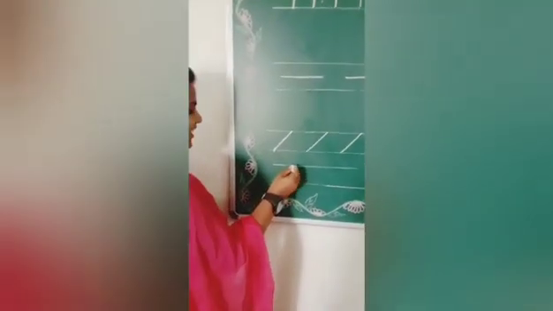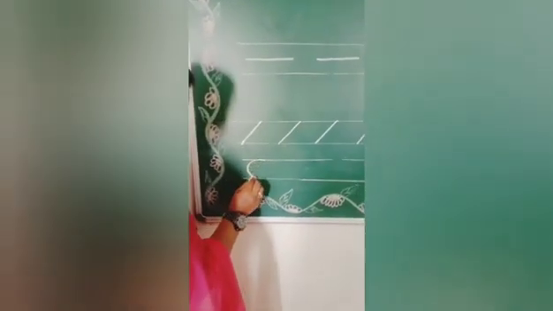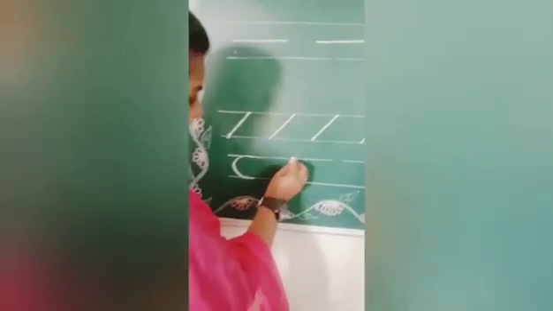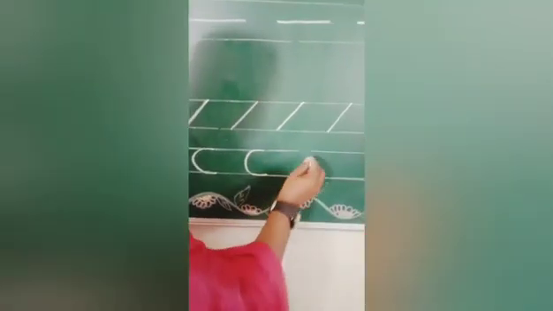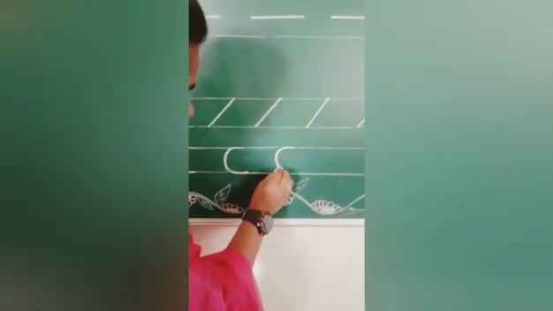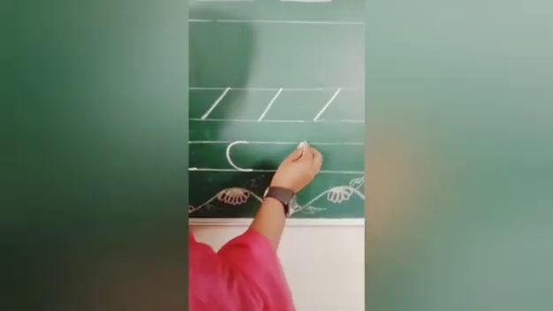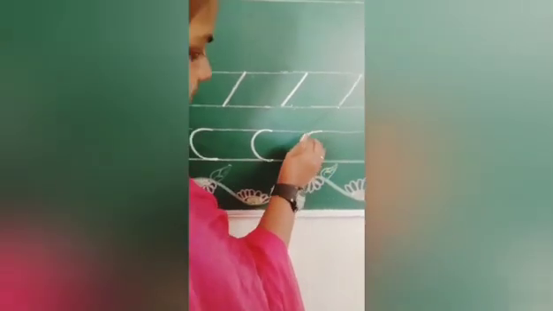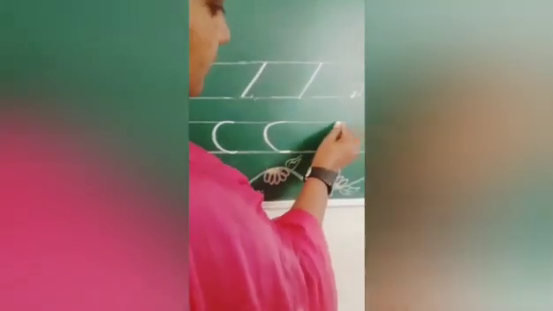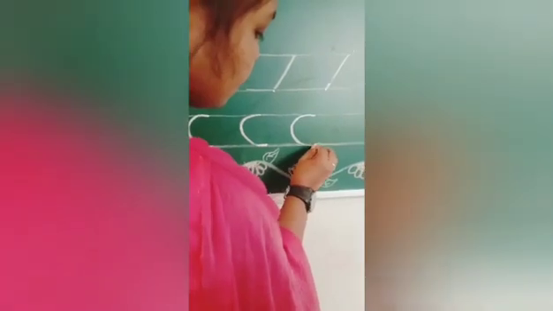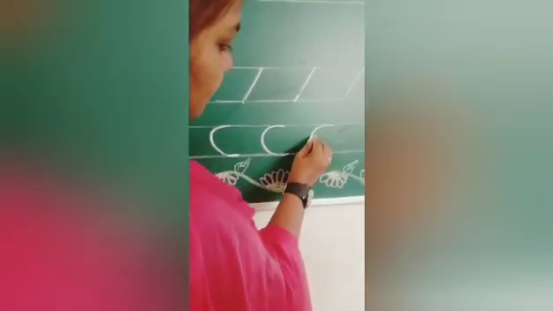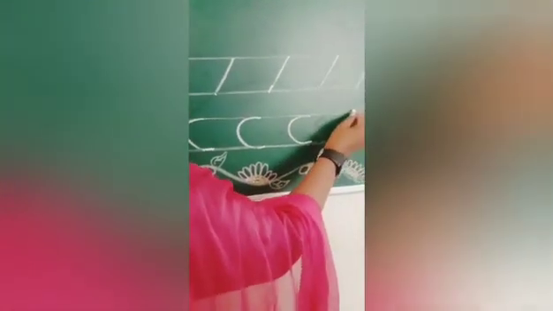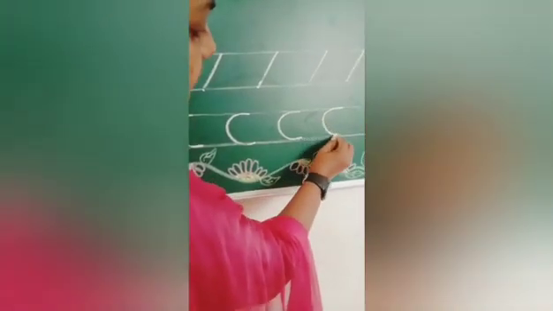So shall we go to the next line? The next line is curve line. So draw like me. Curve line. Say and write, curve line. Curve.